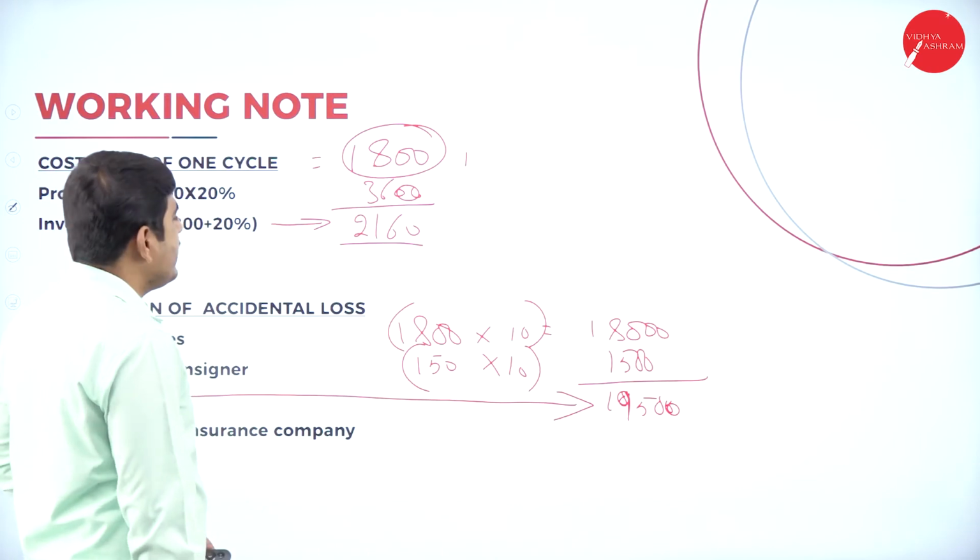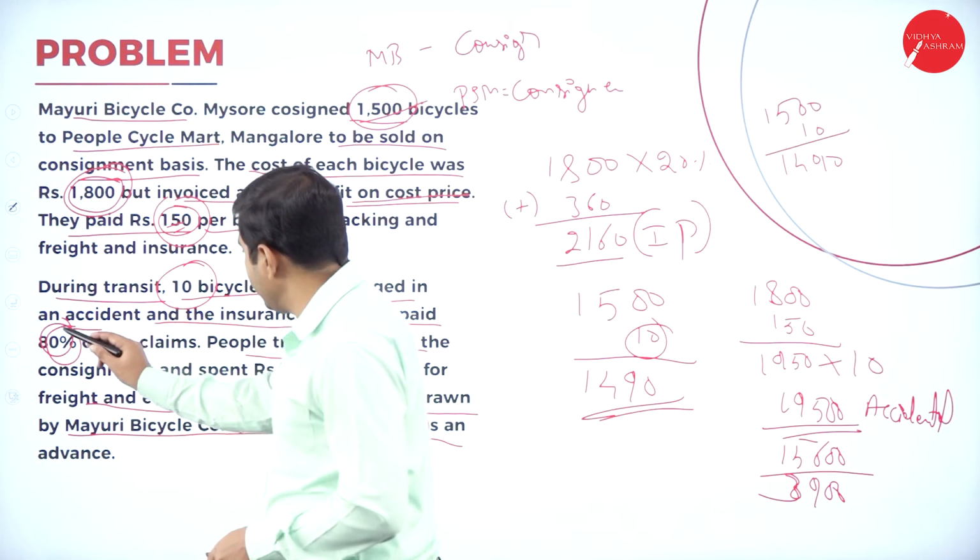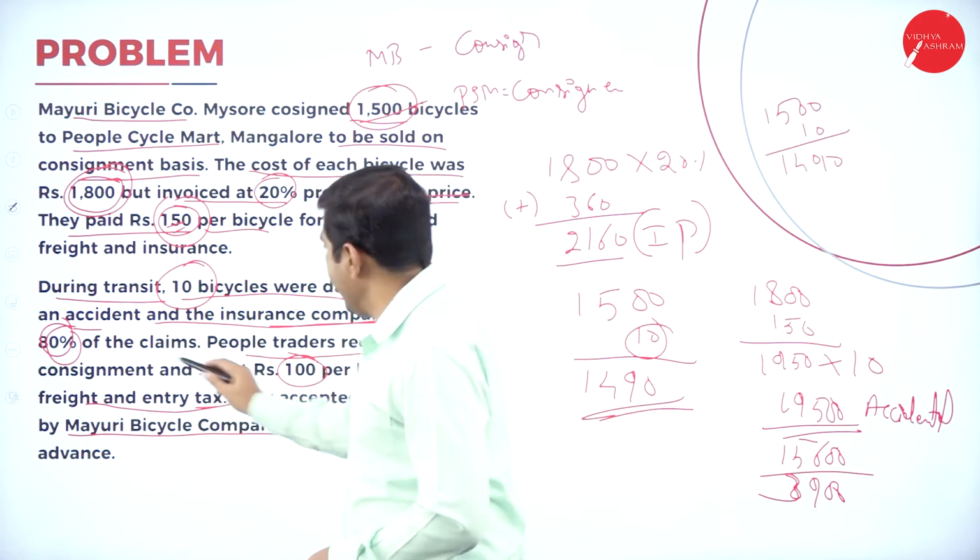Recovered from the insurance company. How much can we recover from the insurance company here? The insurance company paid 80% of the claim.